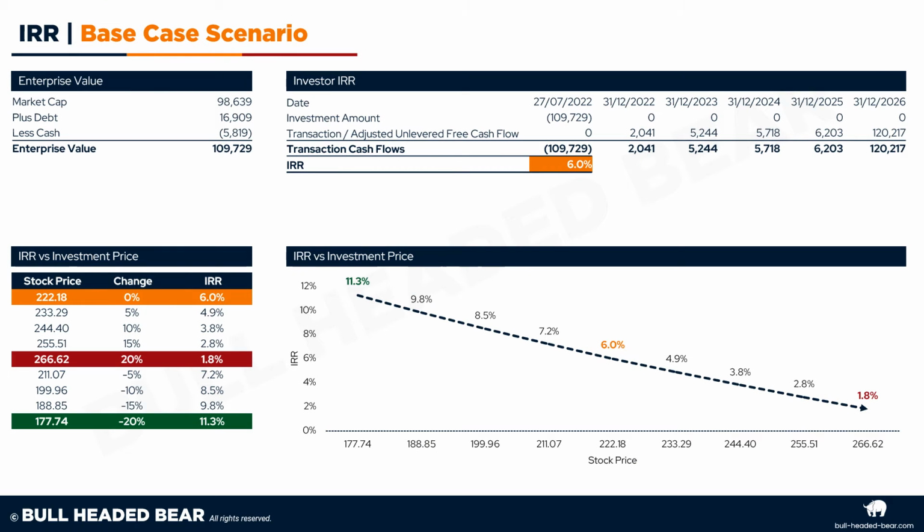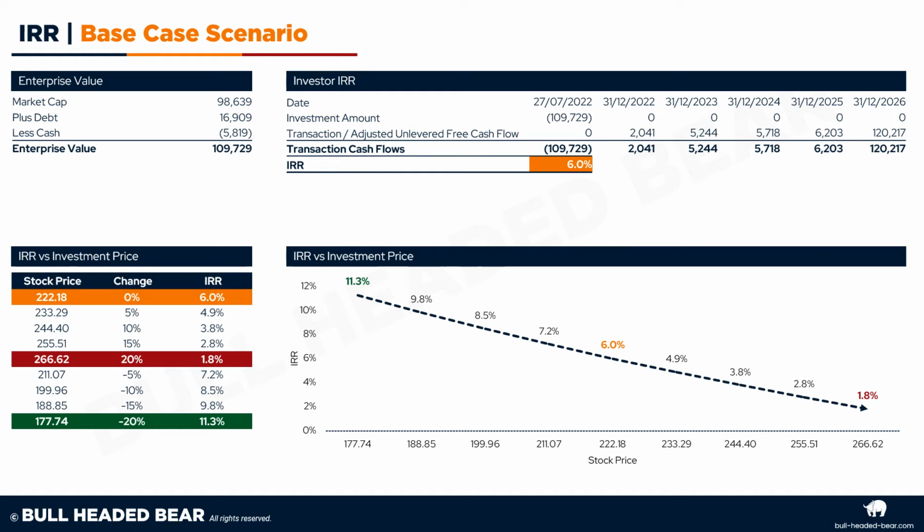Now if we have a look at the internal rate of return, we can take the market cap, which is just under 99 billion. This time we'll add debt, take away cash, that gives us an enterprise value of just under 110 billion. We can then use this as our investment amount, bring across the adjusted unlevered free cash flow, that gives us an internal rate of return of 6%.